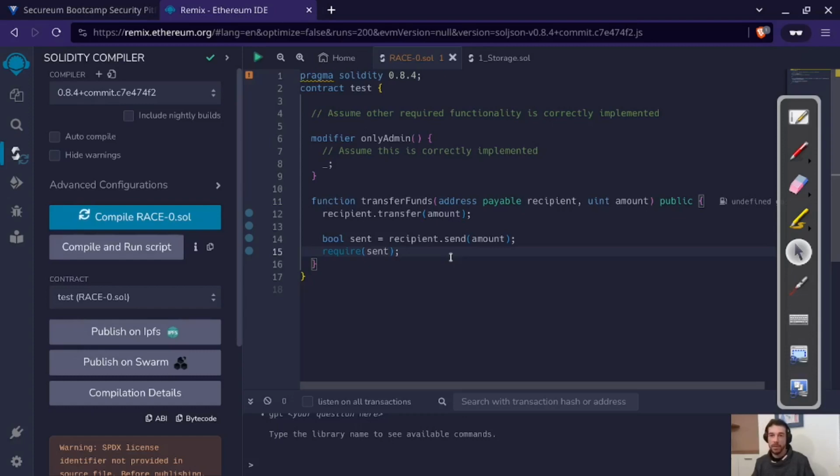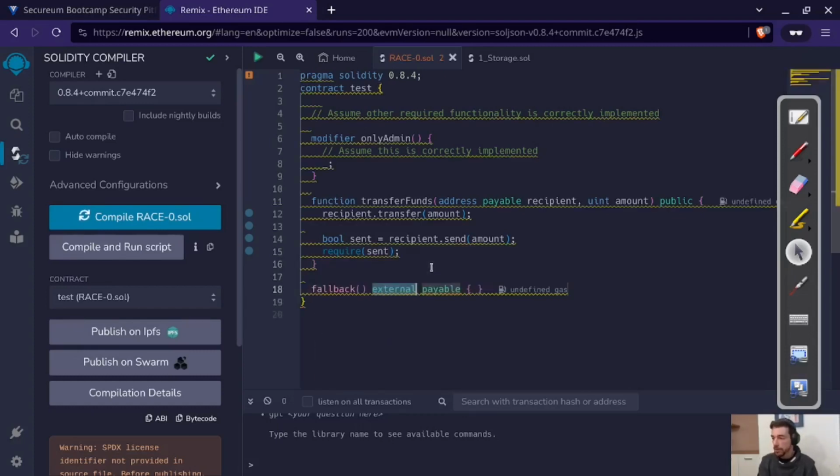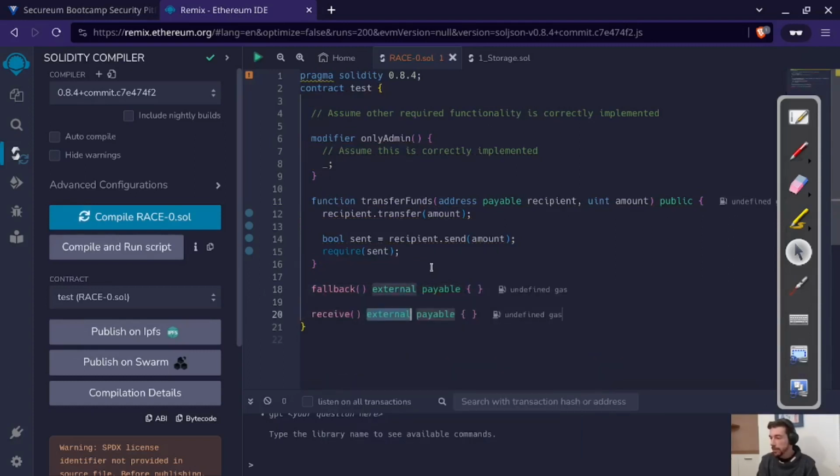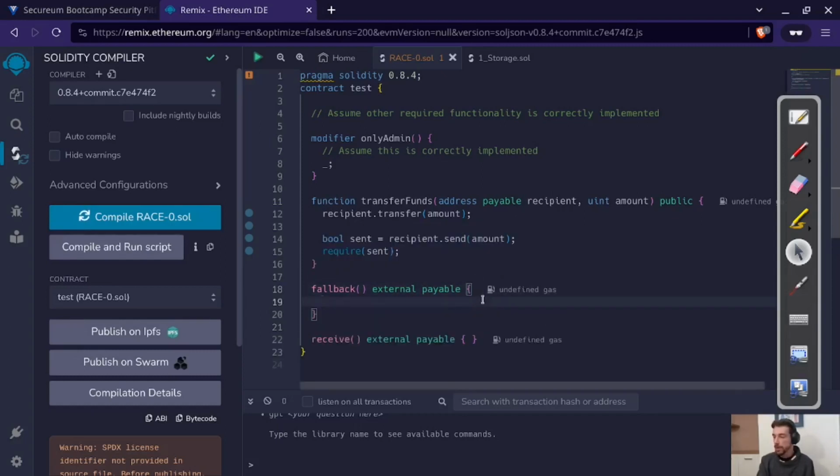So we should not make the assumption that addresses are supposed to be EOAs. And the problem here is that when we send Ether to a contract, these contracts will have, for example, a fallback function defined, or it will have a receive function defined. And if either of these are defined, basically, the contract will be able to receive funds. And the thing is that within these functions, which are executed when the contract receives funds, things can happen.